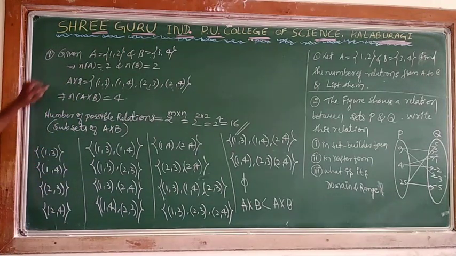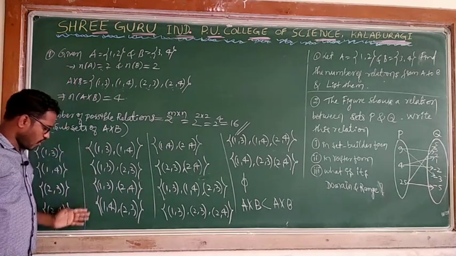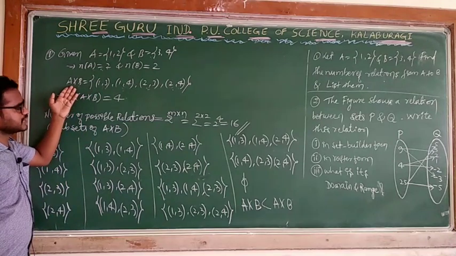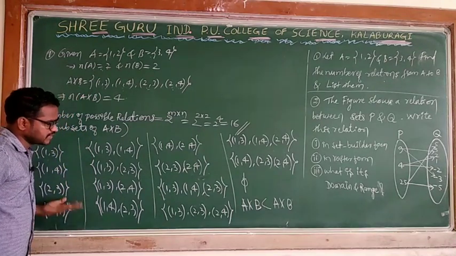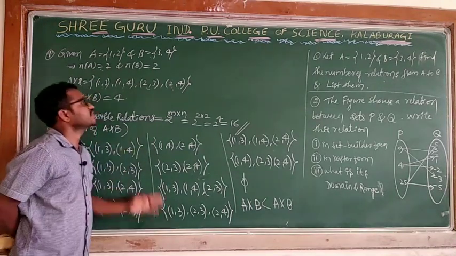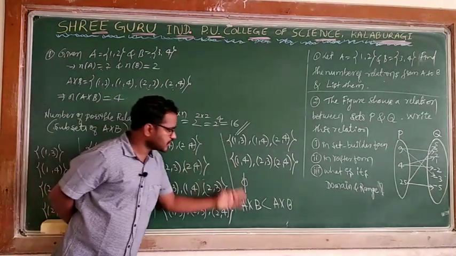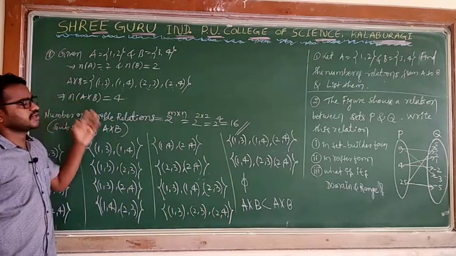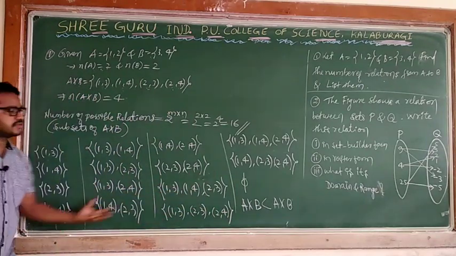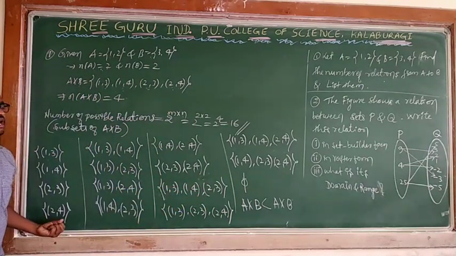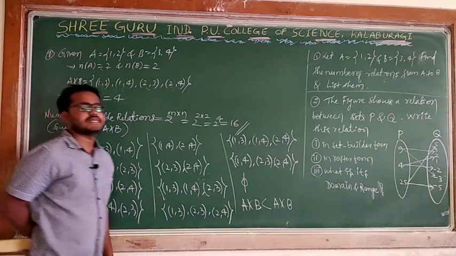(1,4) is a subset of A cross B? Yes, means it is a relation. (2,3) is a subset of A cross B? Yes, it is a relation. (2,4) is a subset of this A cross B? Yes, it is a relation. Can I say these four are subsets of A cross B? Yes. When you are saying subset of A cross B, that is a relation. Yes, obviously these are relations. Means any subset of the Cartesian product is considered as what? A relation.